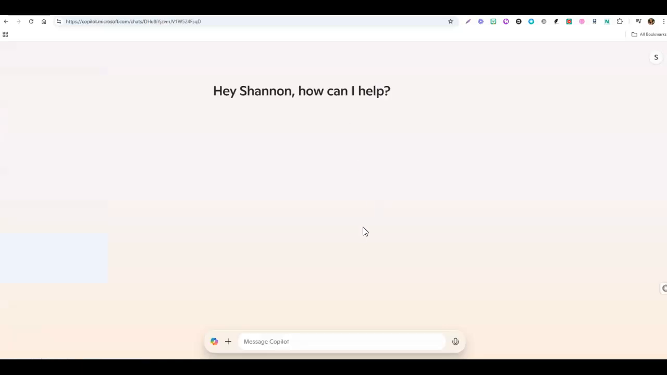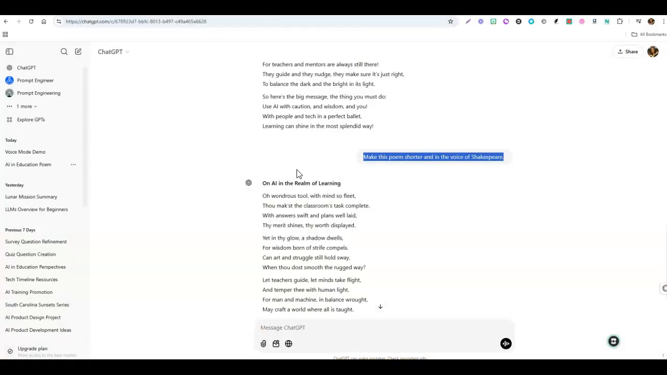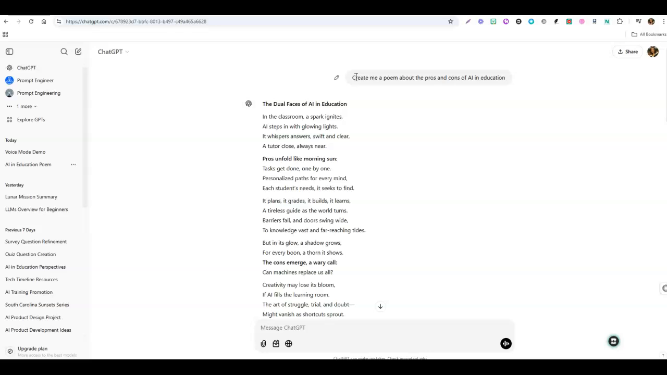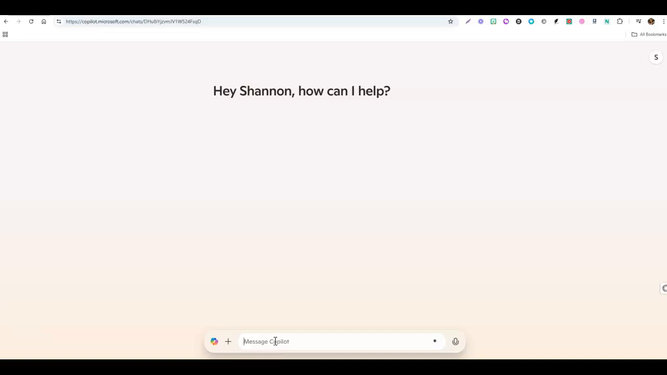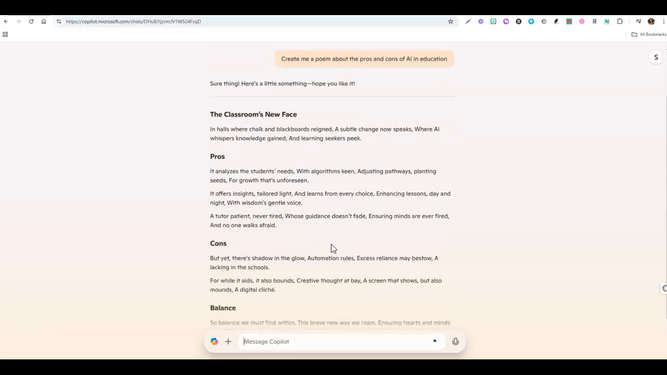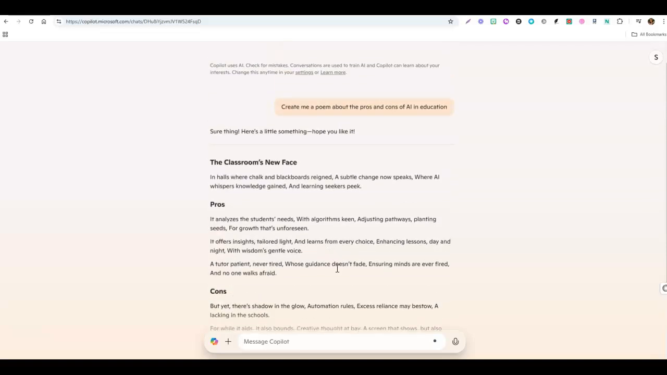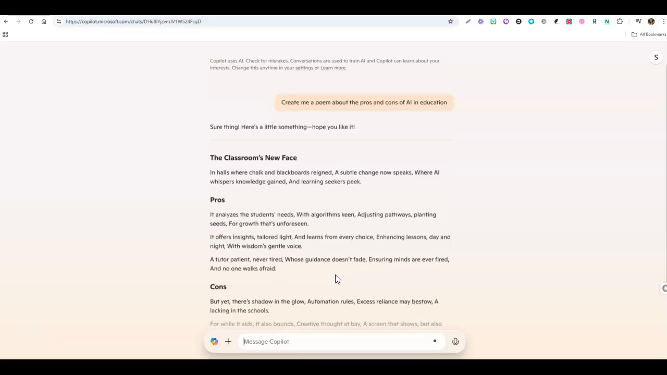So that is Gemini. Copilot, here is Copilot. I am logged in in the upper right-hand corner here. We will ask it the same question that we asked the other two. So let's grab this, and we'll try Copilot. All right, here we go. Create a poem, and here is my poem. It looks different. It actually broke it down into paragraphs that were pros and cons, which was different than what the other two did. And it does still read like a poem, but really looks different.